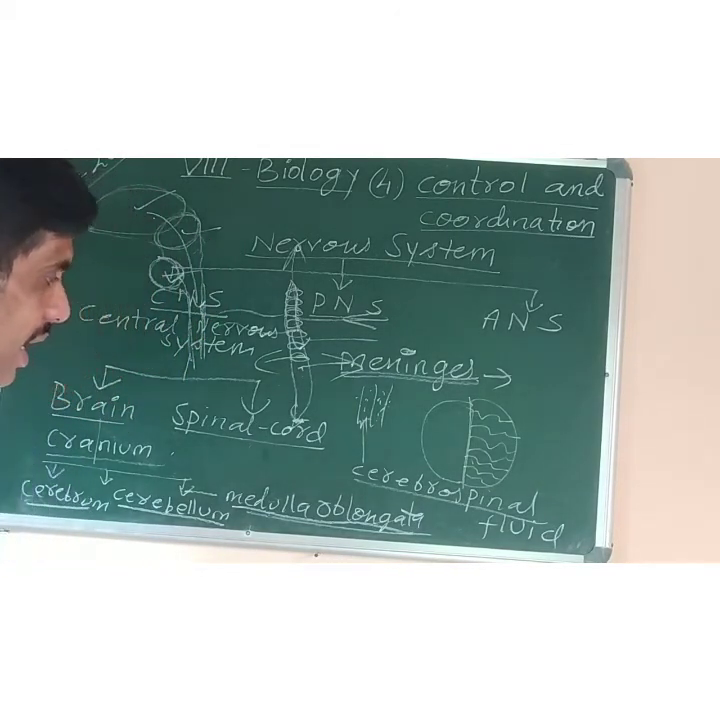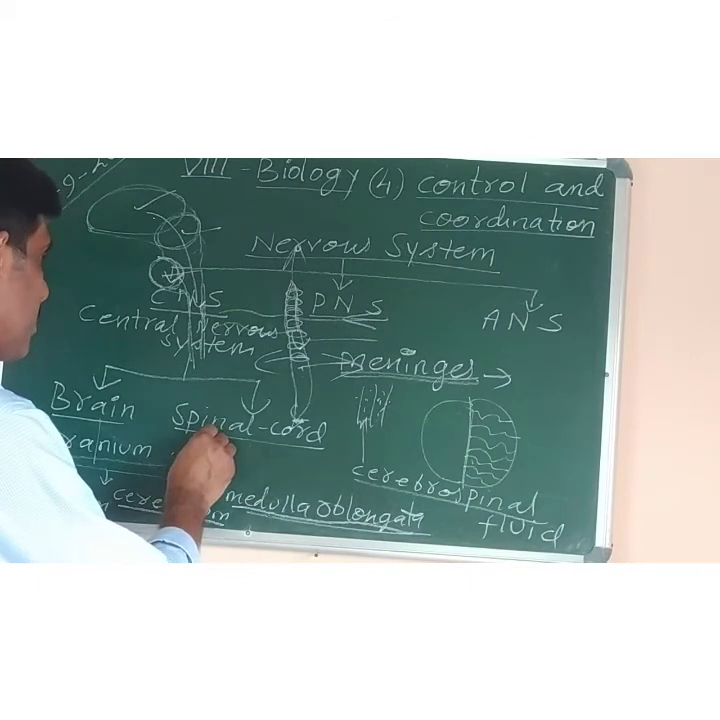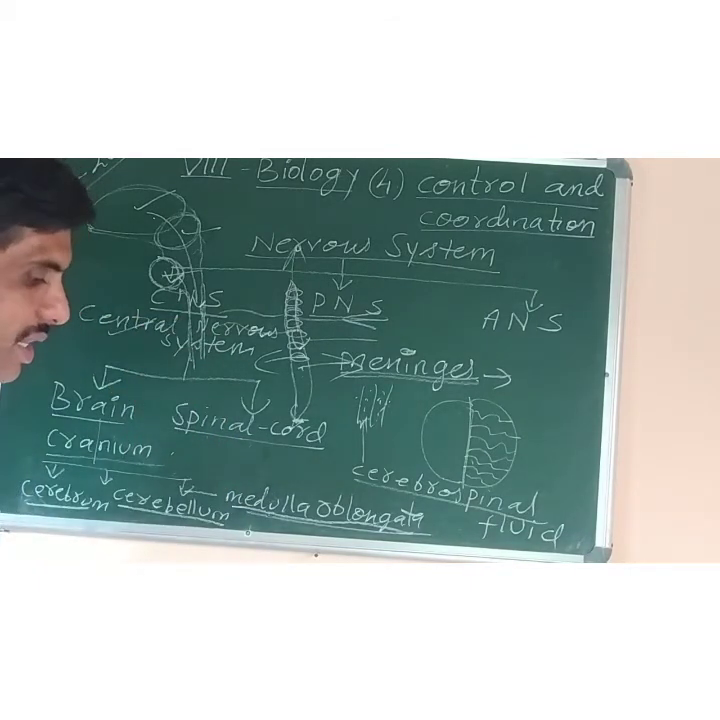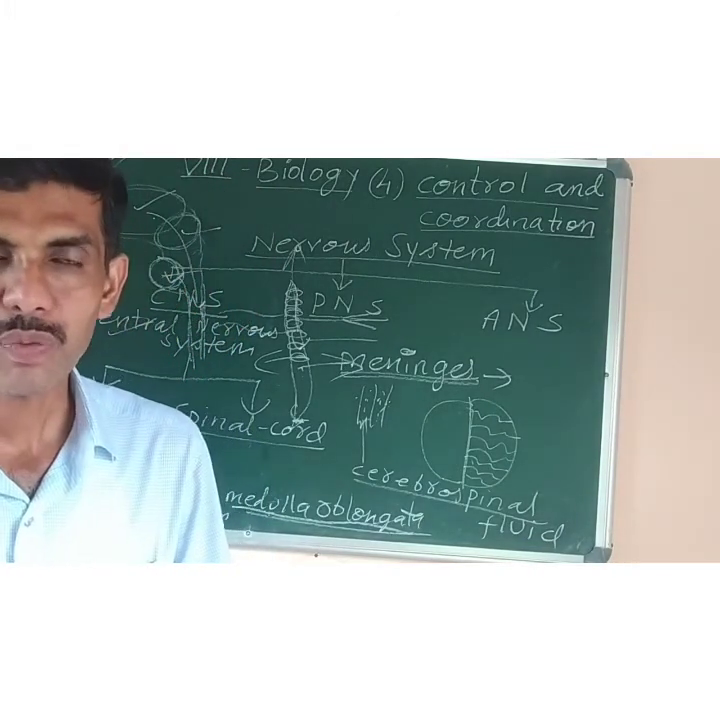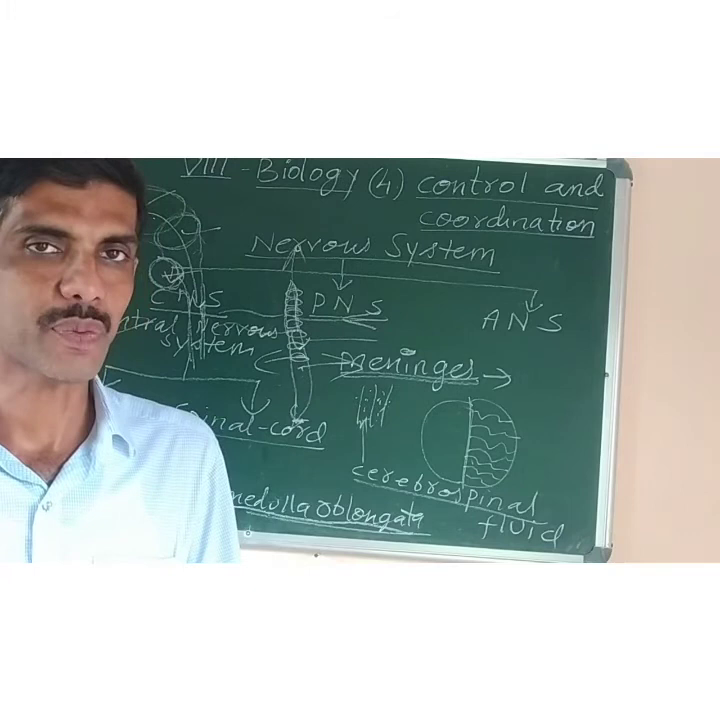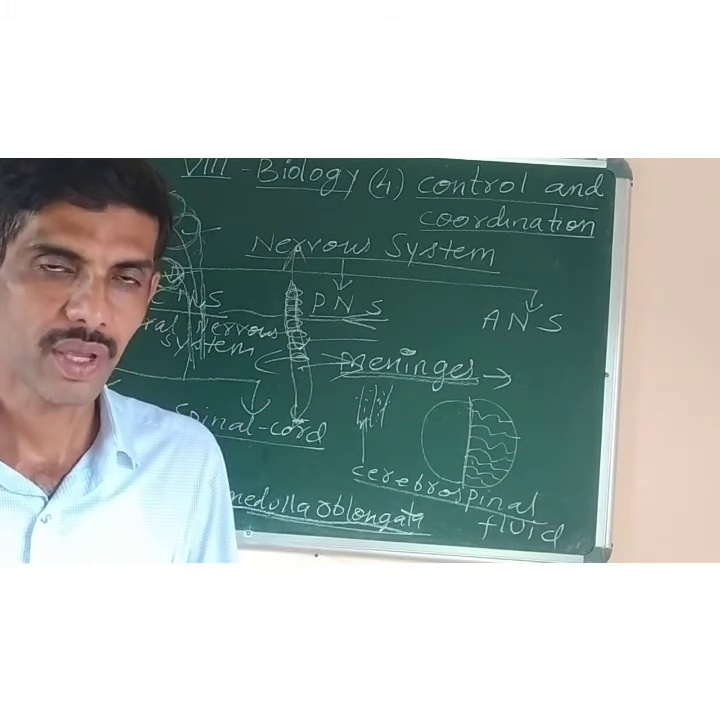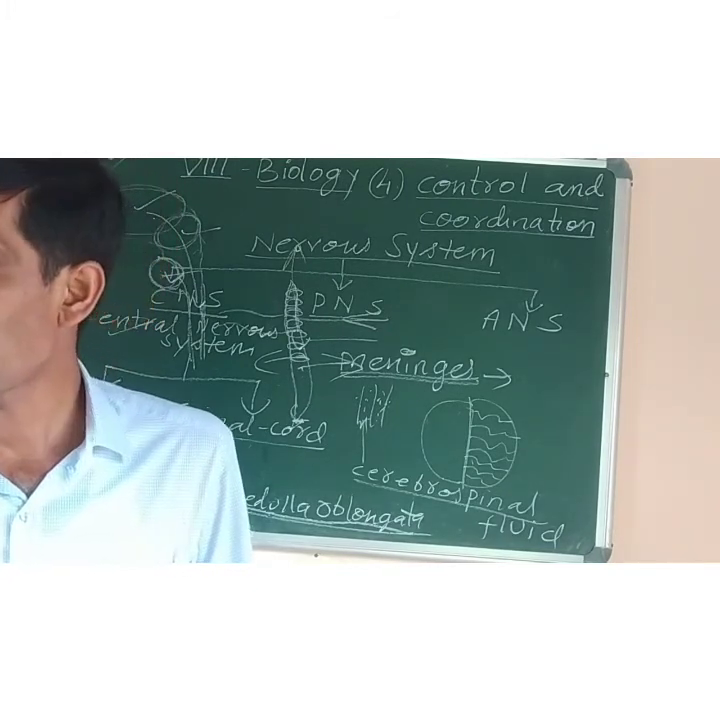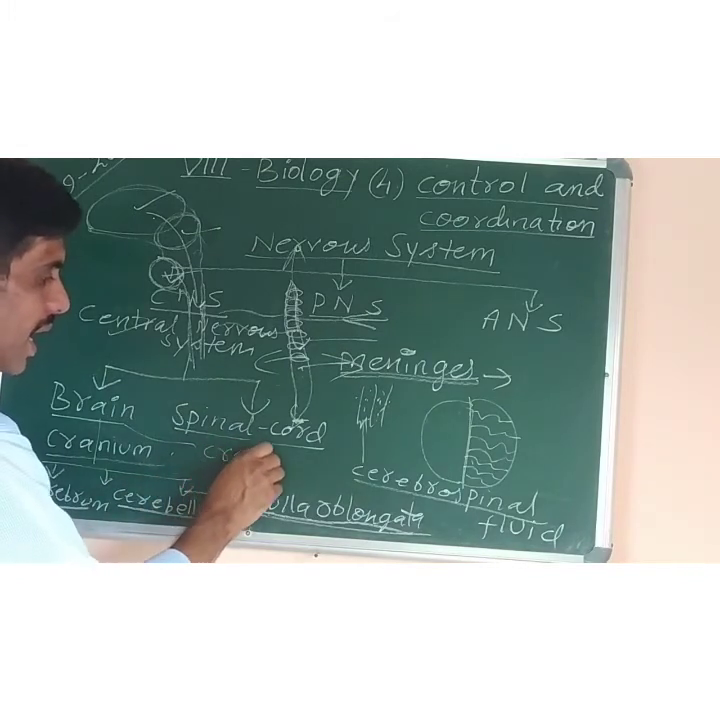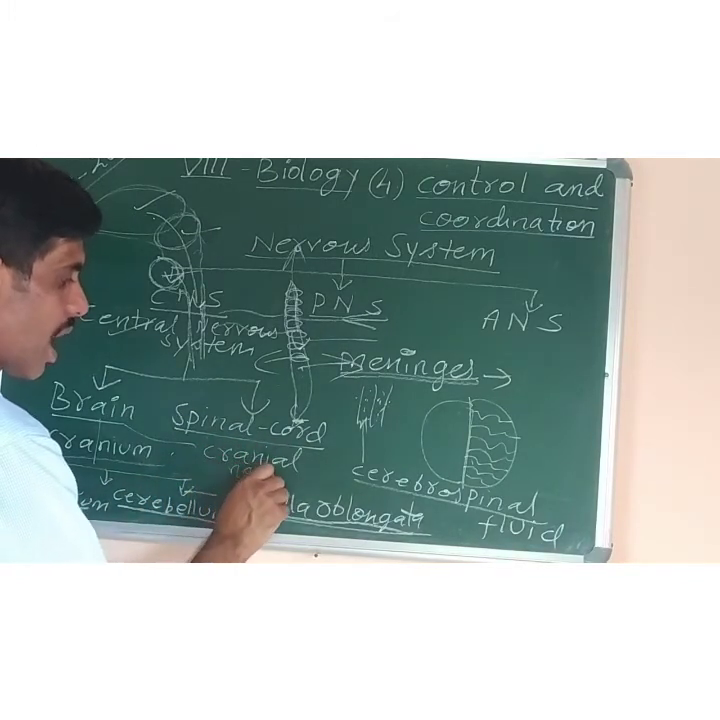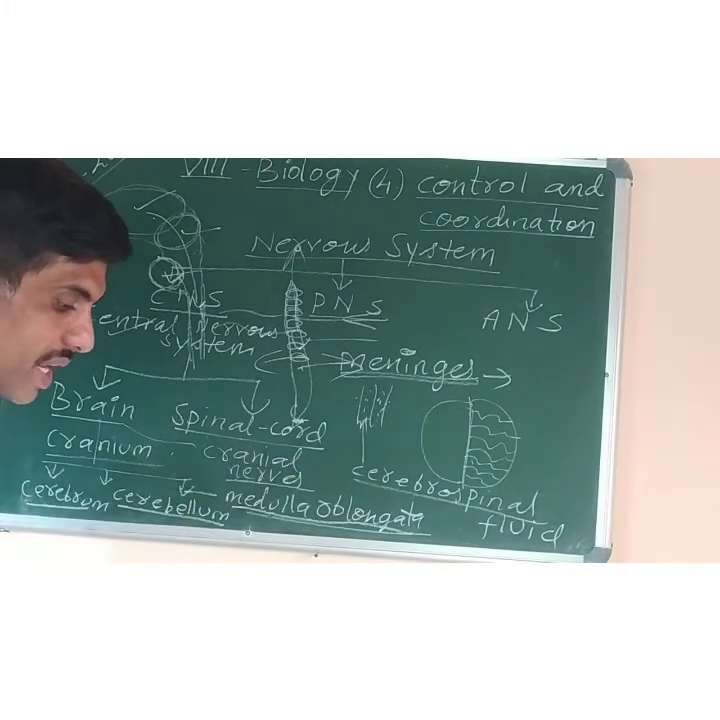So next we have to study the peripheral nervous system. First we studied the central, then we study the peripheral nervous system. What is the peripheral nervous system? It is made up of all the nerves which arise from the brain and spinal cord. The nerves that arise from the brain are called cranial nerves, because the word cranium is used for the brain box. The bony box is called cranium. So nerves which arise from the brain are called cranial nerves. How many nerves are there? There are 12 pairs of cranial nerves.